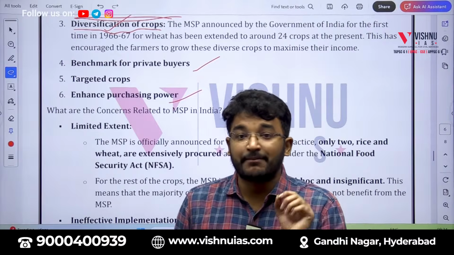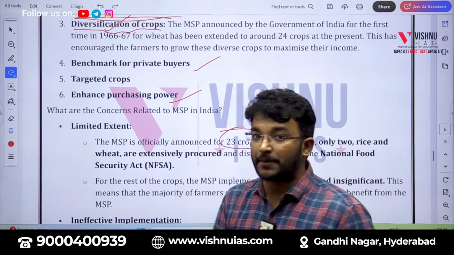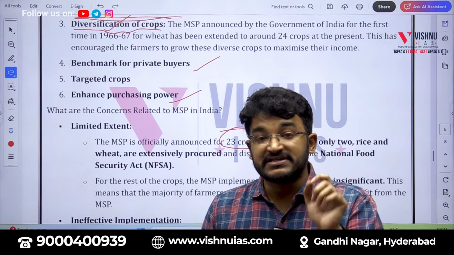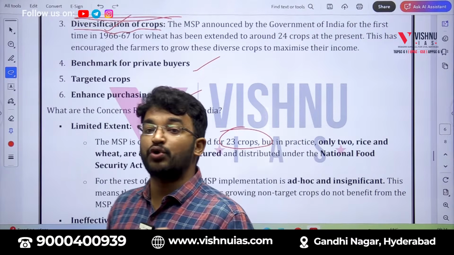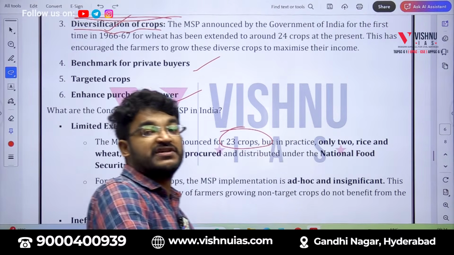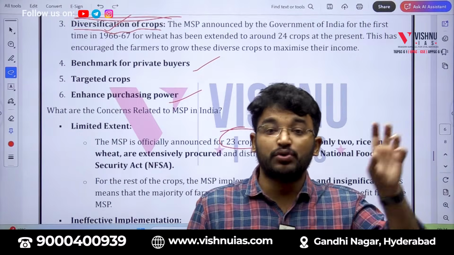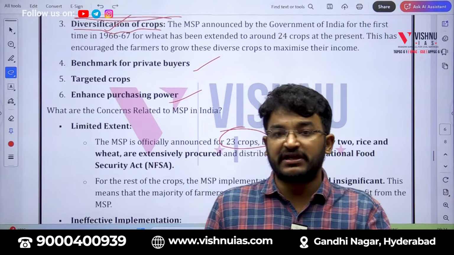The problem is that even though MSP is being announced for 23 crops, this is not statutory, it has no legal backing. The government is not obliged to procure all of this, due to financial conditions or any other conditions.